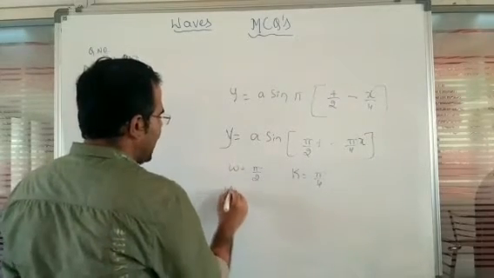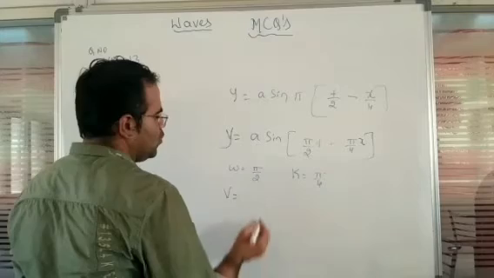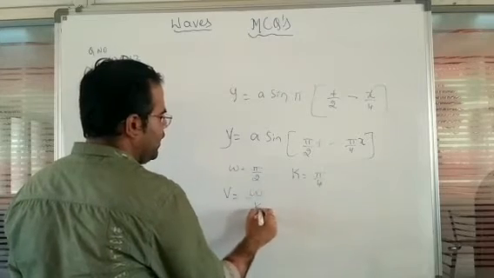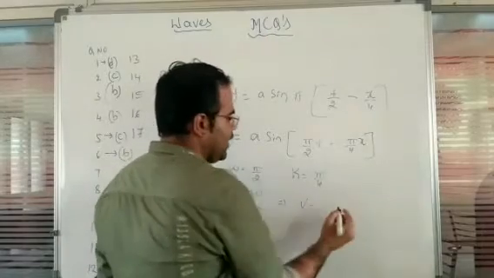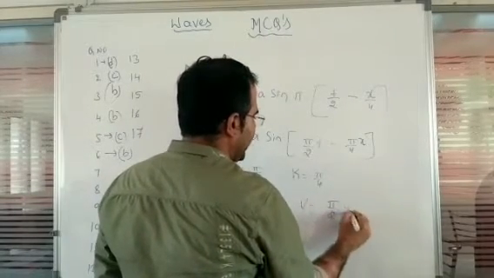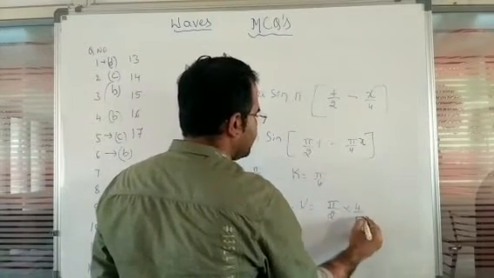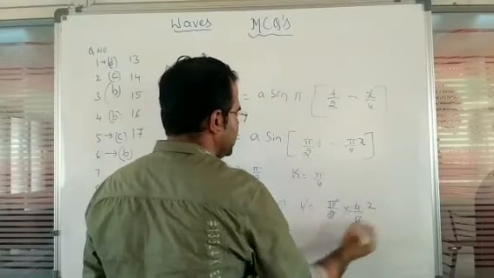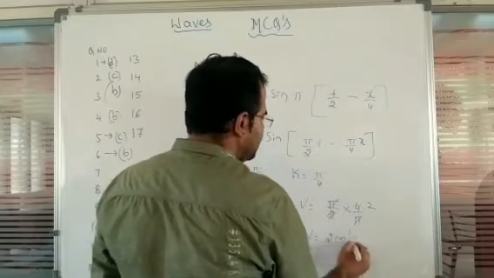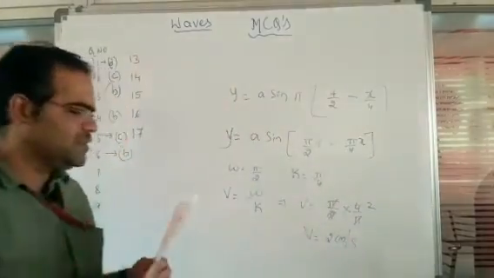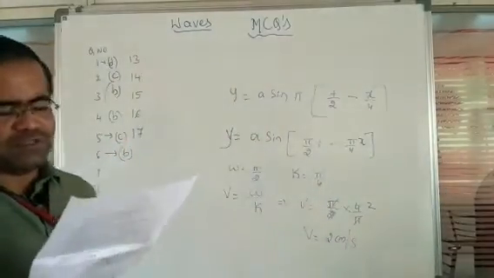Now, if we calculate velocity, v is equal to omega divided by k. So v is equal to omega value, pi by 2, into 4 divided by pi. So these two will get cancelled here. So velocity is equal to 2 centimeter per second. So this is the distance traveled in 1 second.